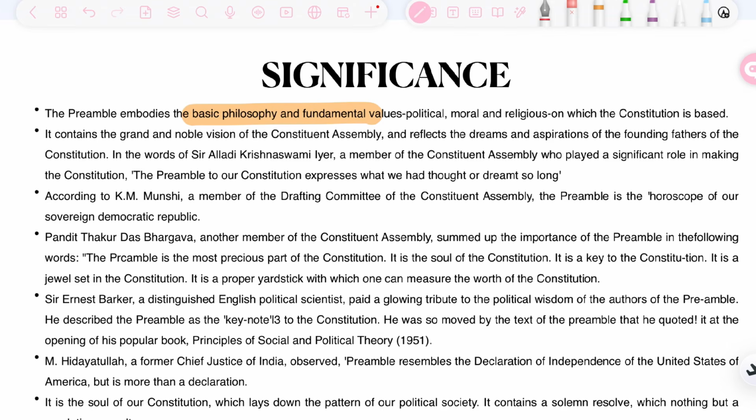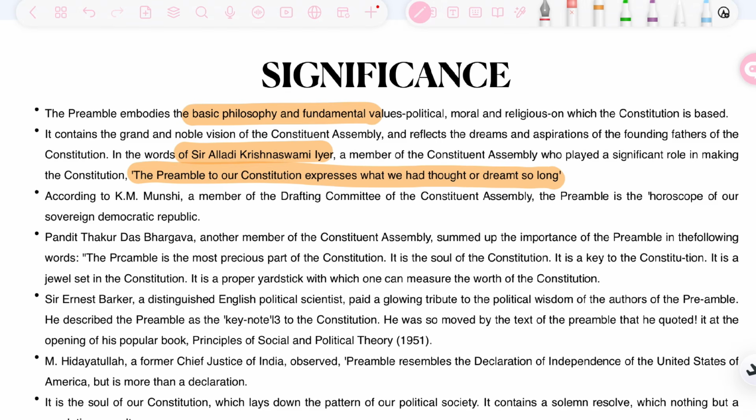Now we have to understand the significance of the preamble through the ideas given by various jurists, starting from Sir Alladi Krishnaswamy Iyer, who was also a member of the Constituent Assembly. He stated that the preamble of a constitution expresses what we have thought or dreamt of so long. So he mentions that whatever our national freedom fighters had thought, that one day we will have a separate nation, that is India, what do we need to secure for its citizens? What did we not get but need to secure for the future?